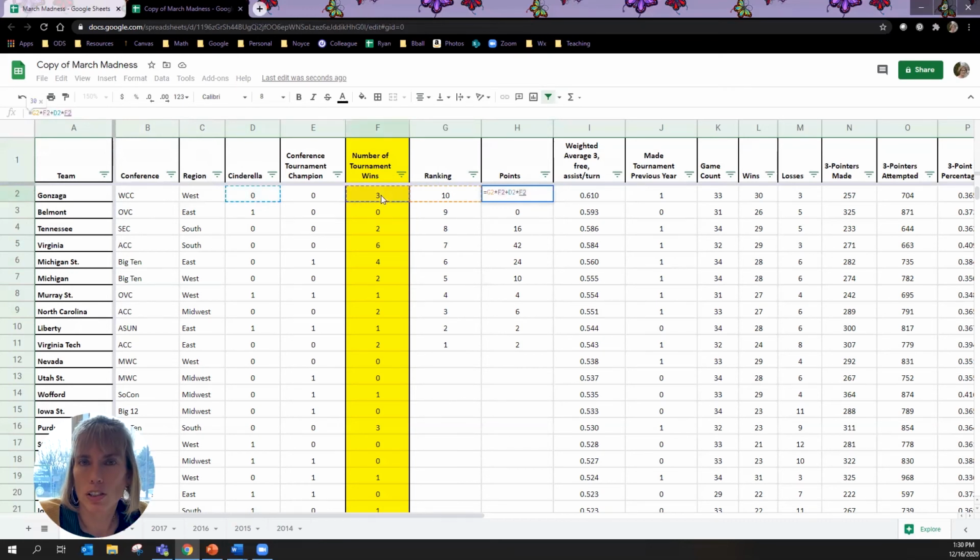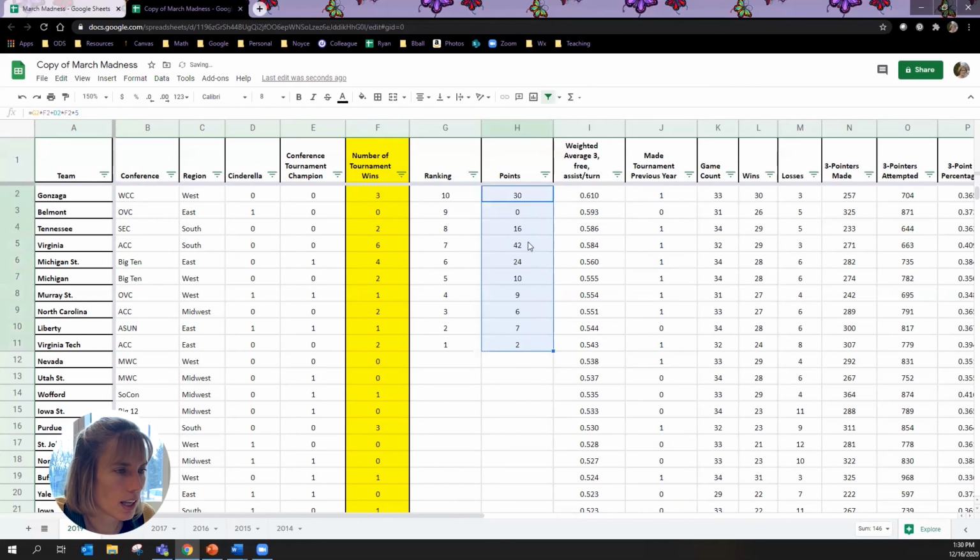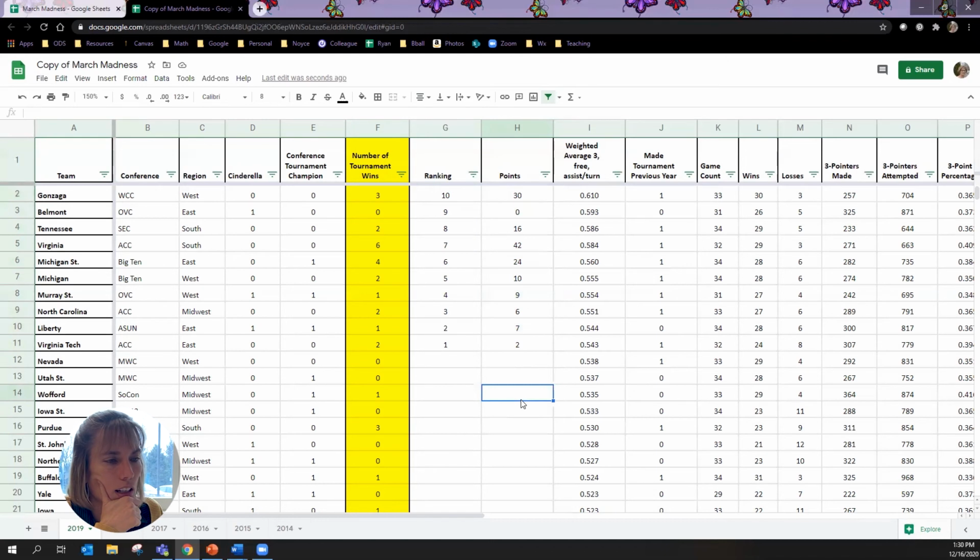And how many points do you get each time they win? It's 5 points, so I'm going to do asterisk times 5. Enter. And notice that didn't change anything for Gonzaga because they weren't a Cinderella. Now I'm going to pull that down over my remaining teams, and that did add some points. And I could grab a calculator right now and add all those points up in that column. But with a spreadsheet, we work smarter, not harder.